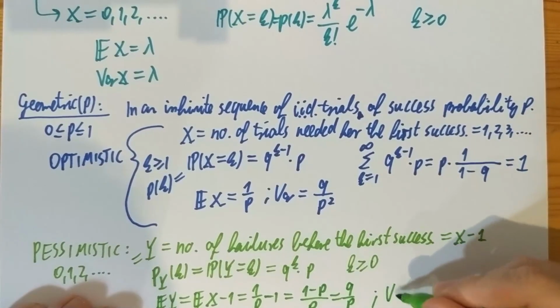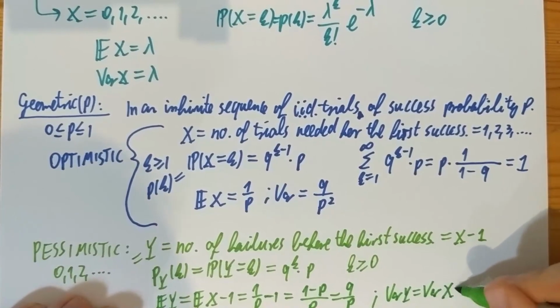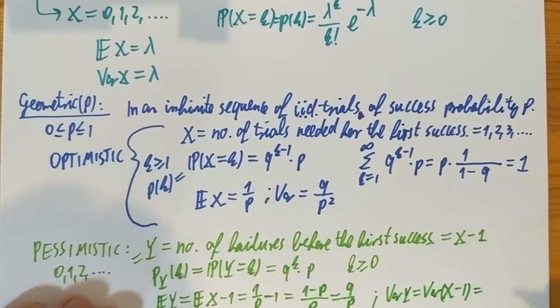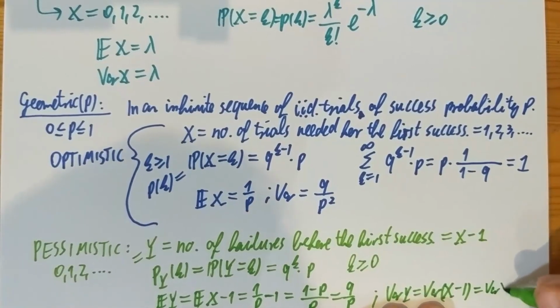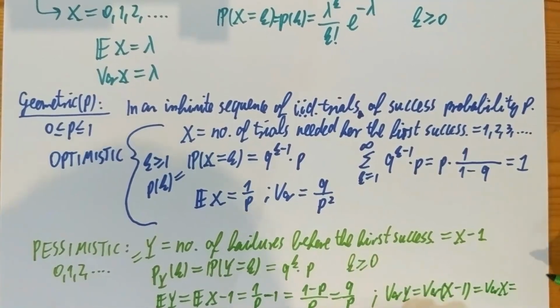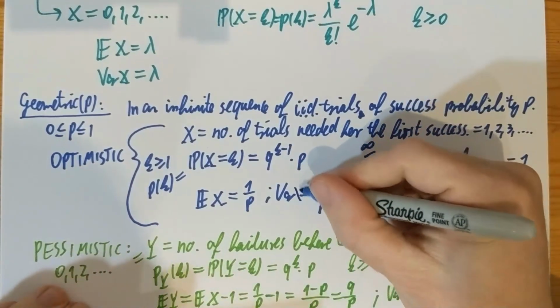And then the variance of y is the variance of x minus 1. But the variance is not sensitive to shifts with a constant. So it's the same as the variance of x, and the variance of x was q over p squared. And I noticed that I forgot to add x here.